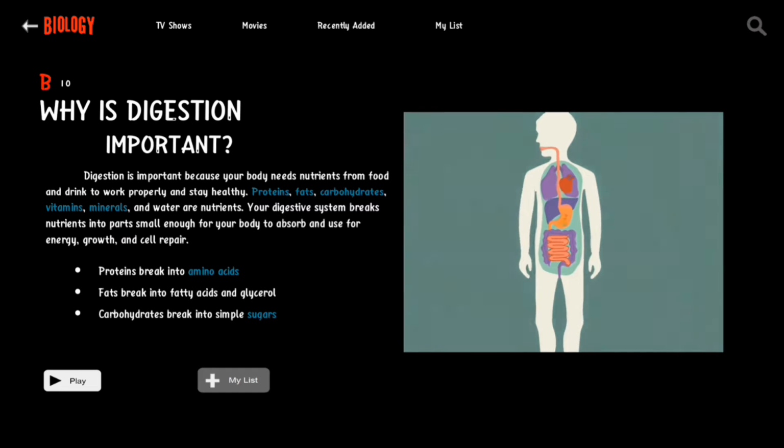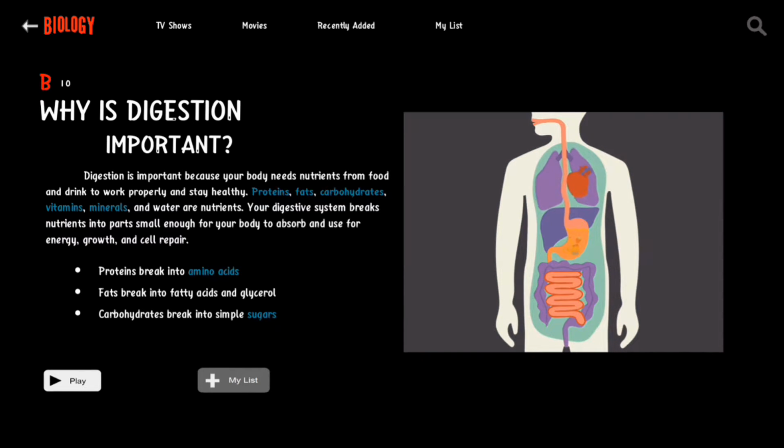Why is digestion important? Digestion is important because your body needs nutrients from food and drink to work properly and stay healthy. Proteins, fats, carbohydrates, vitamins, minerals, and water are nutrients. Your digestive system breaks nutrients into parts small enough for your body to absorb and use for energy, growth, and cell repair. Proteins break into amino acids. Fats break into fatty acids and glycerol. Carbohydrates break into simple sugars.